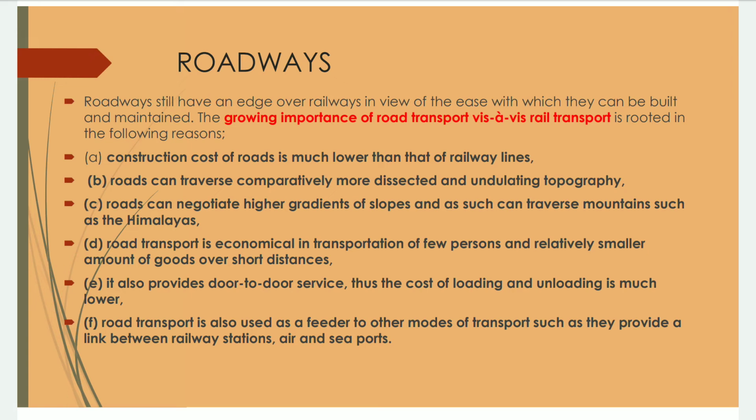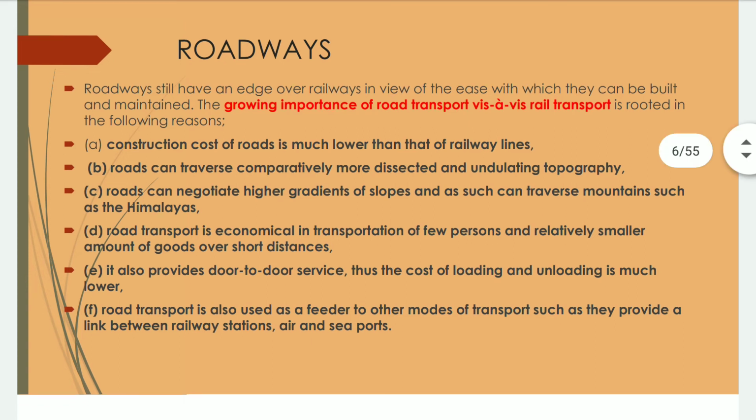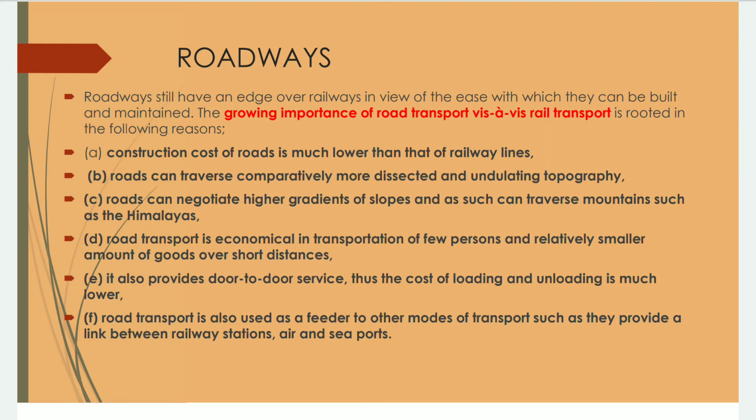The construction cost of roadways is much lower than that of railways. We have to spread the railway lines, and it costs largely as compared to the roads. Roads can traverse comparatively more distracted and undulating topography. Roads can negotiate higher gradients of slopes, and as such can traverse mountains such as the Himalayas. So we can reach the Himalayas, but we are unable to reach by the railways.